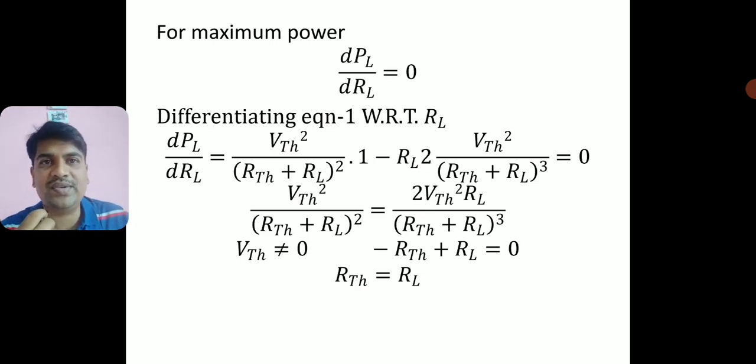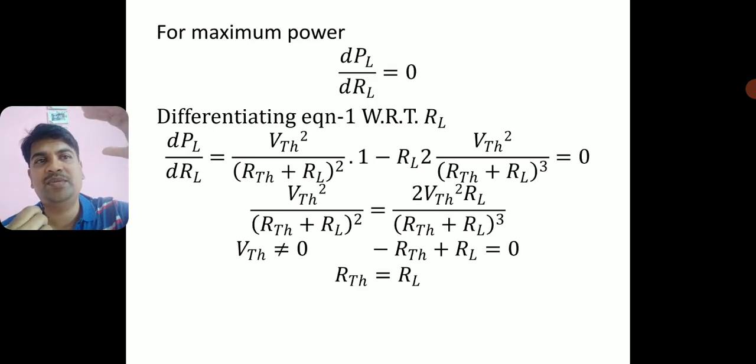I have skipped that equation. You write it again. You write down the equation and finally you go to that step. So RTH plus RL, okay, I am multiplying this to the left hand side, is equal to 2RL. So if I take 2RL to the left hand side, it is RTH plus RL minus 2RL. It becomes RTH minus RL is equal to 0. Otherwise you send it to the right hand side, it is RTH is equal to RL. So RTH is equal to RL is the condition which I am getting for the maximum power.